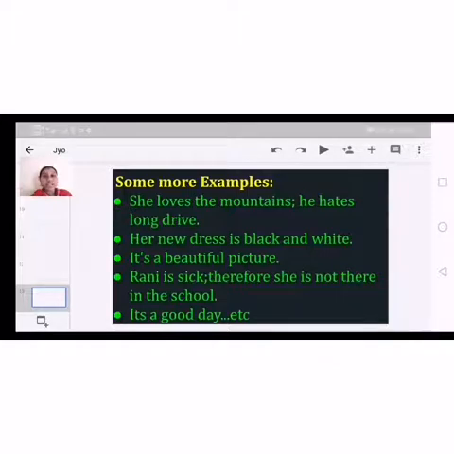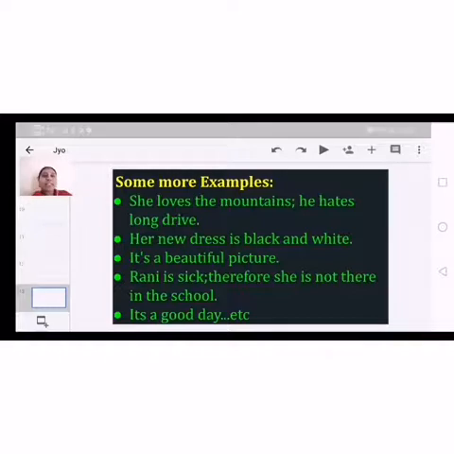It's a simple sentence. Rani is sick, therefore she is not there in the school. So that's why she was at home. She was not present in the school. So the situation and the consequence can come under this compound.